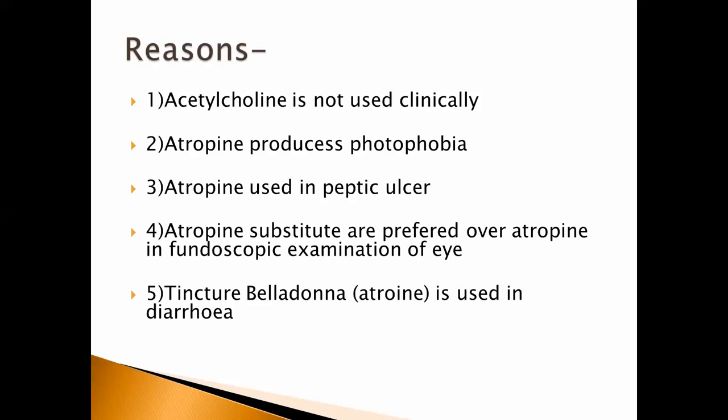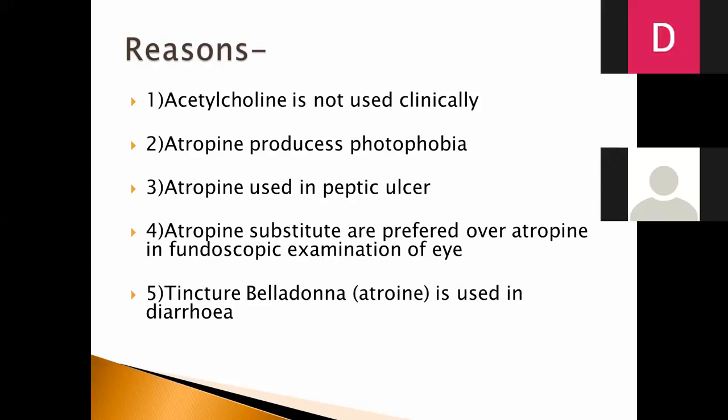Means atropine, which is a parasympatholytic or anticholinergic drug, when administered, acts on the muscarinic receptor of the smooth muscles of intestine and causes decrease in the GI motility, GI tone, and also reduces the peristaltic movement and produces constipation. Therefore, tincture belladonna is used in the diarrhea.